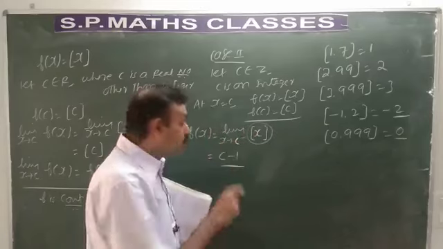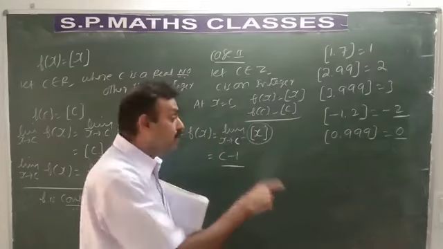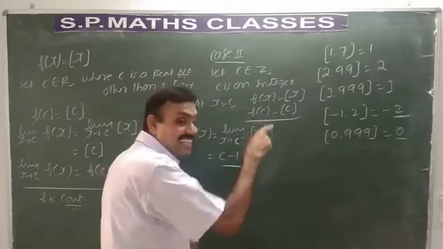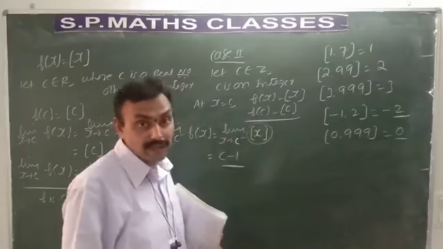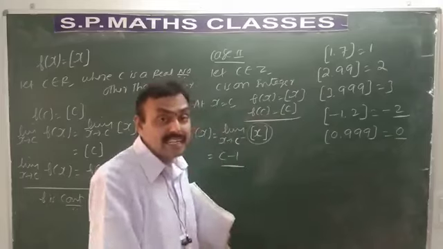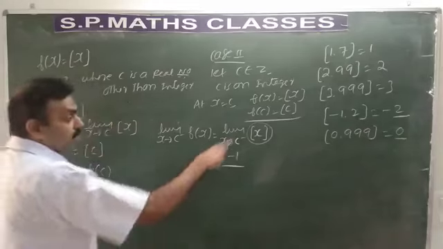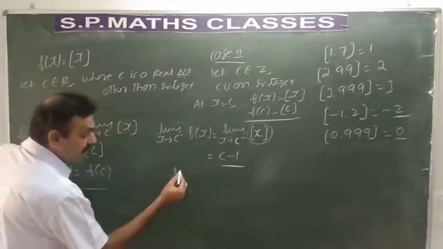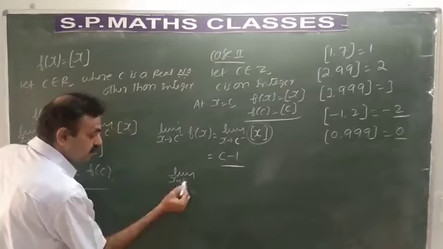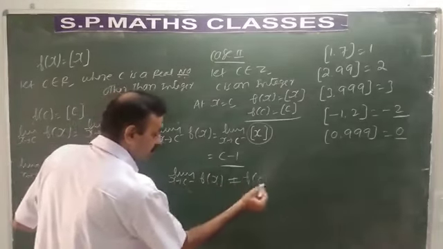It is 1. Suppose you are taking x tends to 5 minus, less than 5. Less than 5 means what is the greatest integer value? It is 4 only. Suppose you are taking x tends to 10 minus, less than 10. What is the greatest integer value? Then it is 9. So here it is c minus 1, but here it is c. So the limit as x tends to c minus of f of x is not equal to f of c.